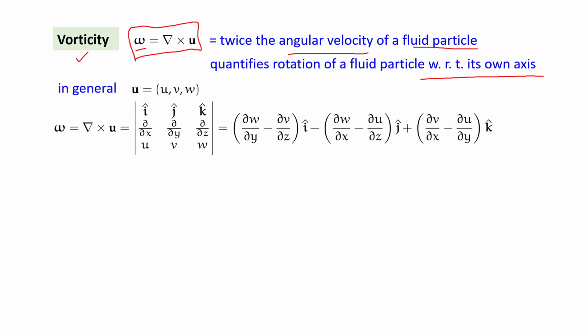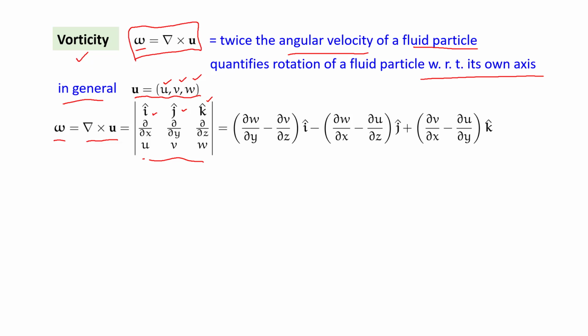Now, in a general case where we have a 3-dimensional velocity field, with 3 velocity components u, v and w, the vorticity vector omega is given by del cross u, that is the curl of the velocity vector. If i, j, k are 3 unit vectors in x, y, z direction, then we can find the curl by taking the determinant of i, j, k, del x, del y, del z and u, v, w.